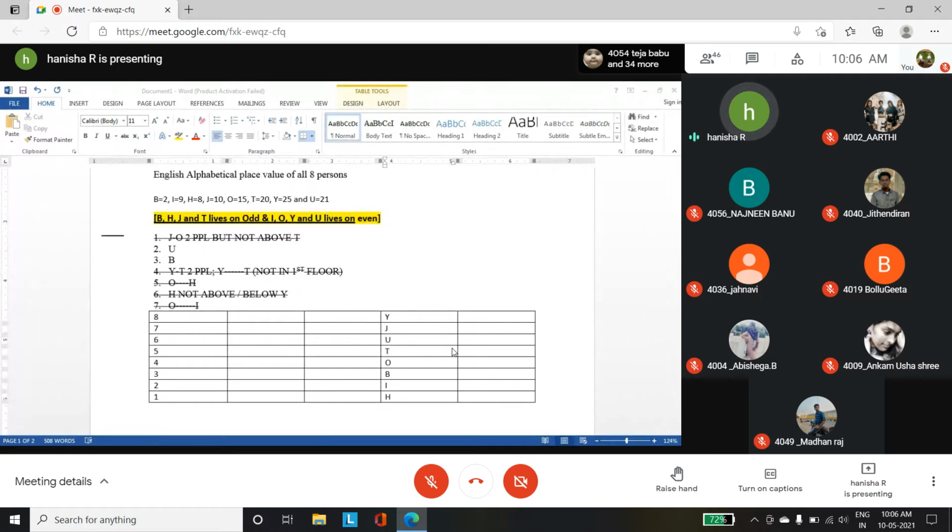If you look at condition 2, U lives on an even numbered floor. So look there, U lives on the 6th floor. B lives on an odd numbered floor. B lives on the 3rd floor. That condition is also satisfied. So that is why this sequence is considered to be the correct sequence. Now the next question. I hope no doubts in this question.